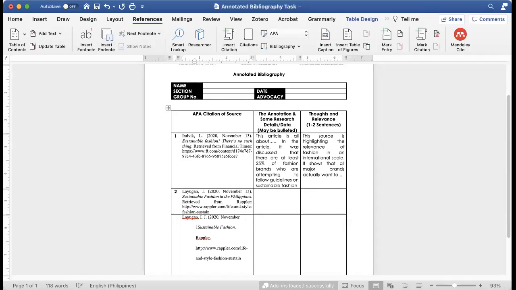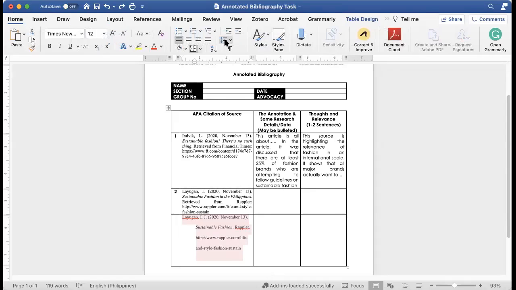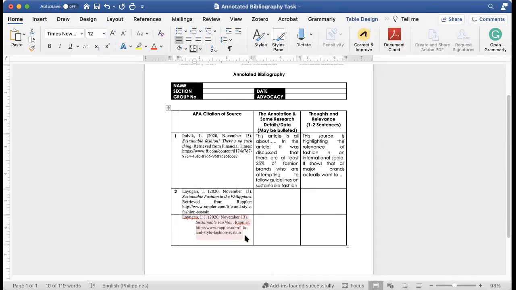I-edit mo lang siya ng konti. I think ano lang siya. You just remove the spaces. So iwan ganun mo lang siya. Oh, see, maganda pa yung itsura niya. Mas maganda yung itsura niya kaysa yung isa kanina.